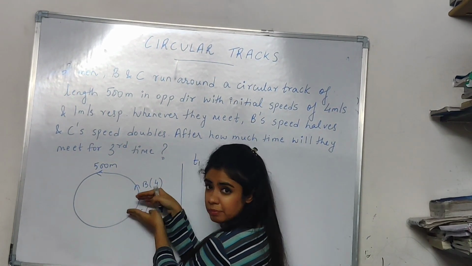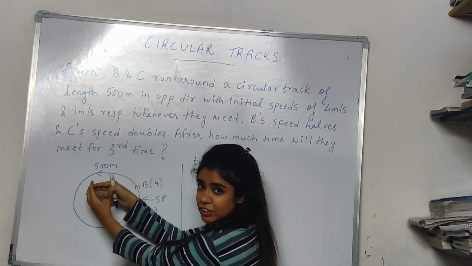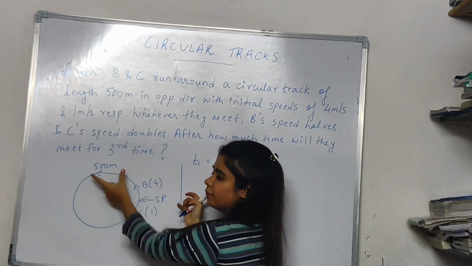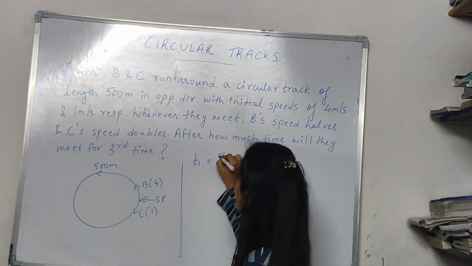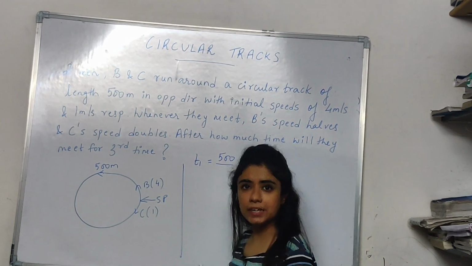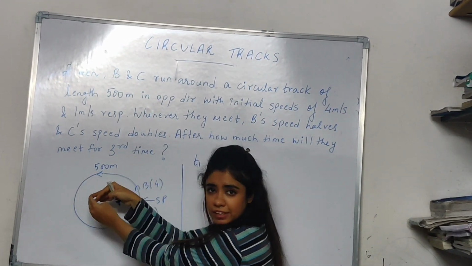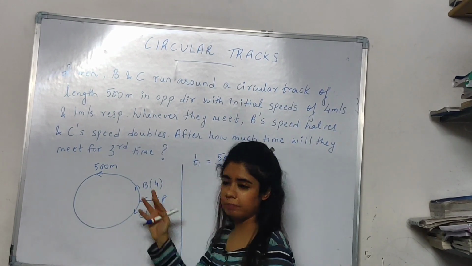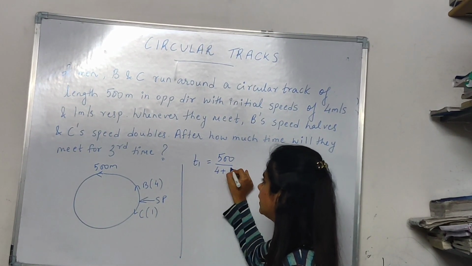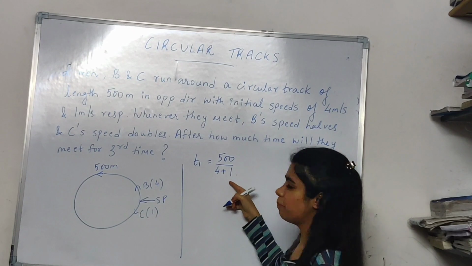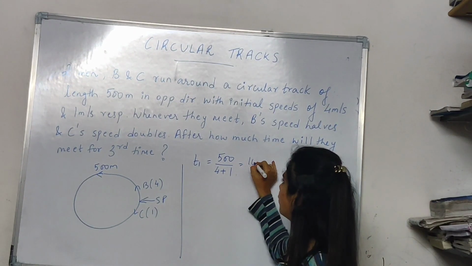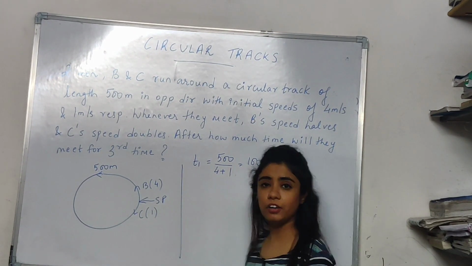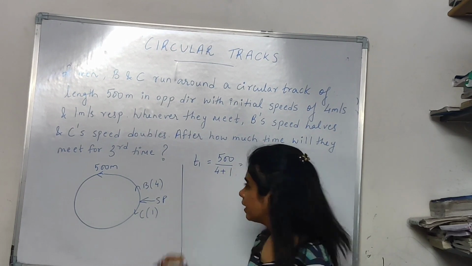See, they start from the same point. They have to move in opposite directions. So the total distance covered will be the length of the track, which is 500 meters. What will the speed be? They are moving in opposite directions, so you will add the speeds. B's speed is 4, C's speed is 1. 500 upon 5 is 100 seconds. So after 100 seconds they will meet for the first time.